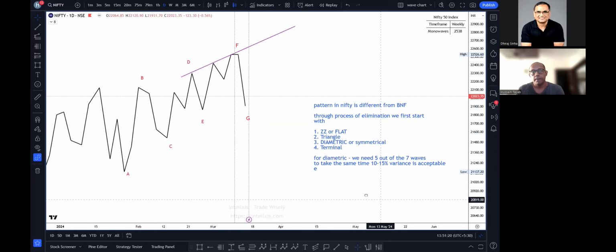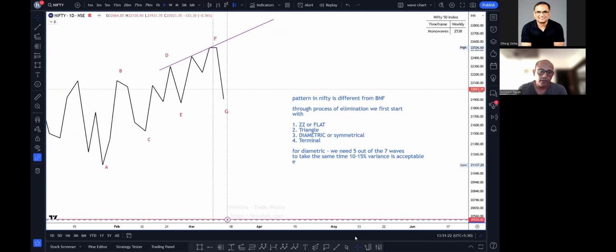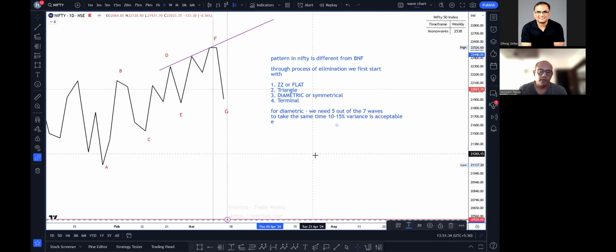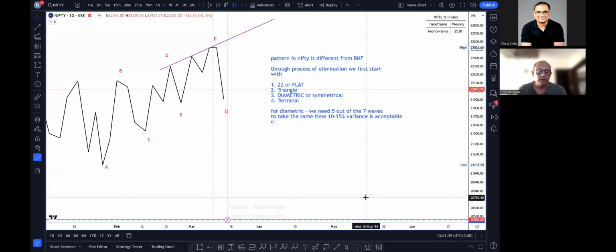Purely based on NeoWave theory, Bank Nifty seems to be having higher clarity in terms of the pattern. So if you're trading Nifty, then try to take some cue from Bank Nifty movement. If Bank Nifty moves up the way we are saying, then you can trade Nifty accordingly. Else, be a little careful. Probably keep your quantities lower than what you normally trade with. Or if you are a student, you just watch and learn from it. Right? Every week we don't have to trade based on one particular theory.